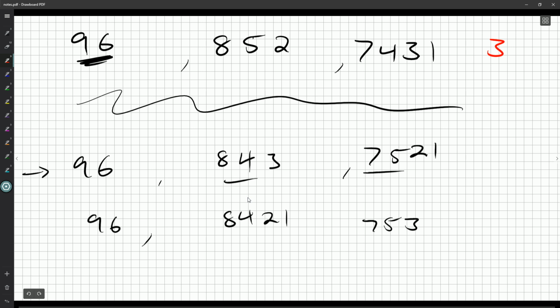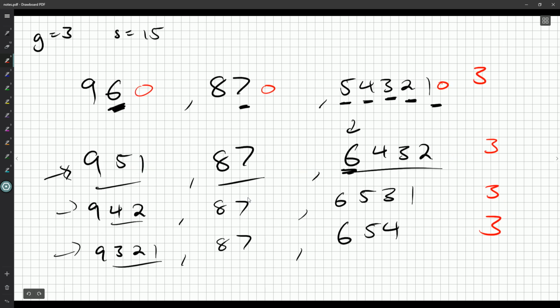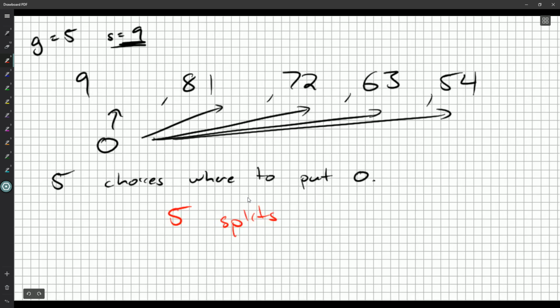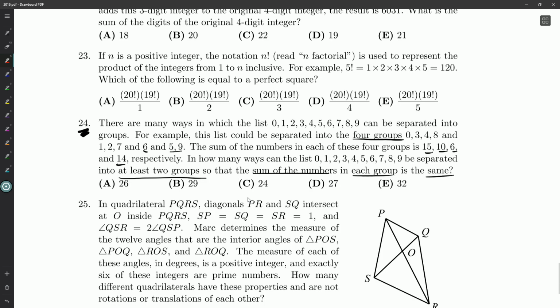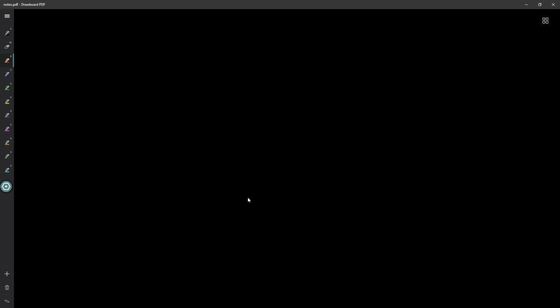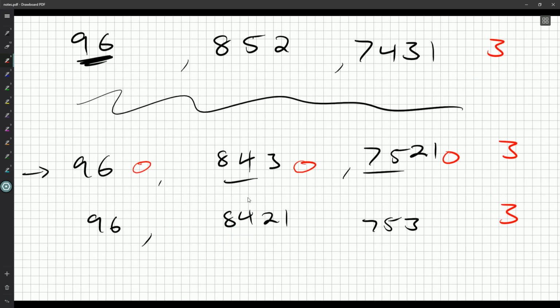And then the 0 can go in any position. So we get 3 more splits, 3 more splits. So that's 9, 21, 26. I think I saw 26 as one of the possibilities. Okay? So we definitely know 24 is out. 26 is what we're at right now, but remember there were other possibilities of where the 6 goes if the 9, 8, and 7 are split up. So we did 9, 6. Let's do 8, 6. And that was 8, 6, and the 1 had to go there.